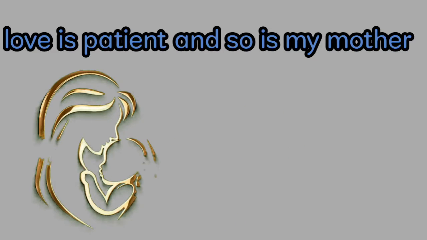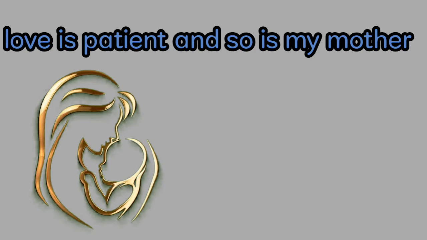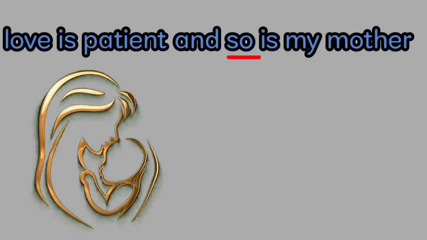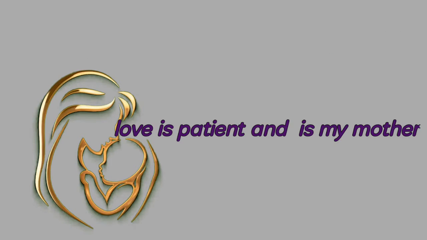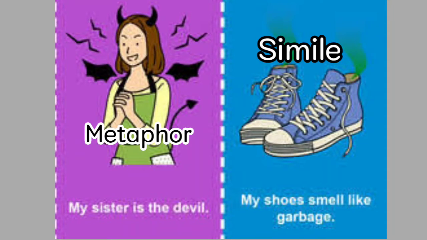And in the third example, I said love is patient and so is my mother. So the main word is patience, and I used so to compare. But in metaphor, I'm telling love is patient and is my mother. Directly I'm telling patient means my mother. Love is patient. Patience is nothing but my mother. So this is the difference between simile and metaphor.